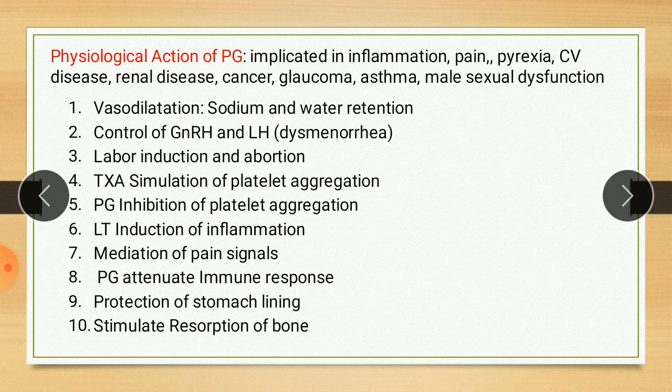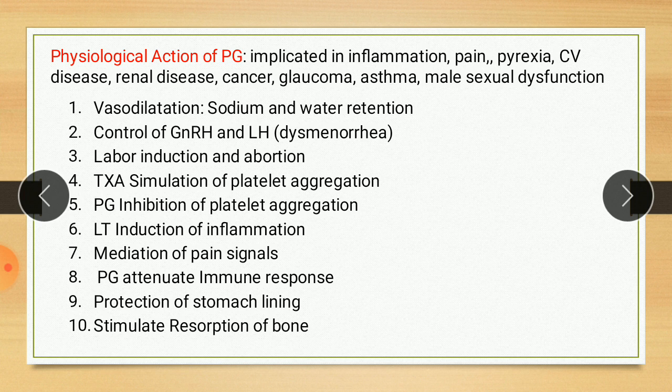Prostaglandins inhibit the action of vasopressin at the kidney tubule, resulting in enhanced excretion of water, and lead to secretion of another kidney prostaglandin that stimulates secretion of renin. Renin stimulates production of aldosterone, which has the effect of conserving sodium and water, thus combating dehydration and elevating depressed blood pressure. So the first effect, vasodilation, is sodium and water retention.